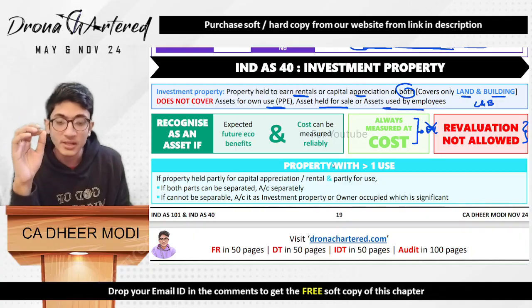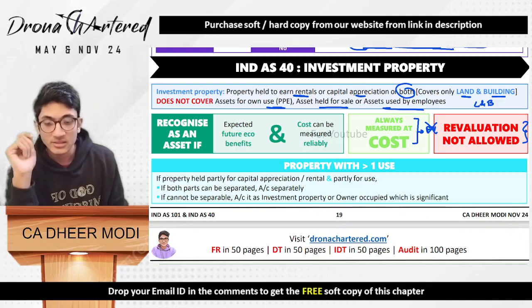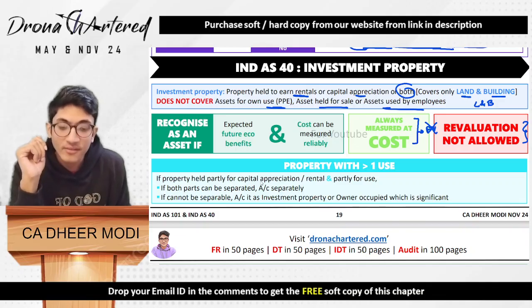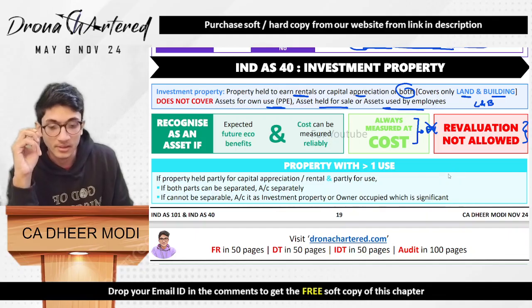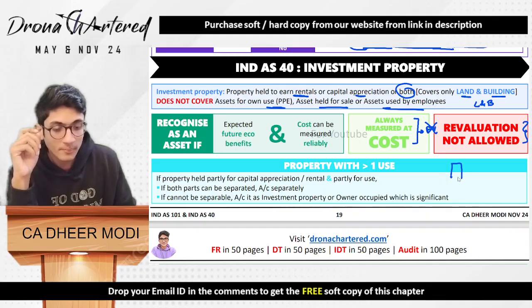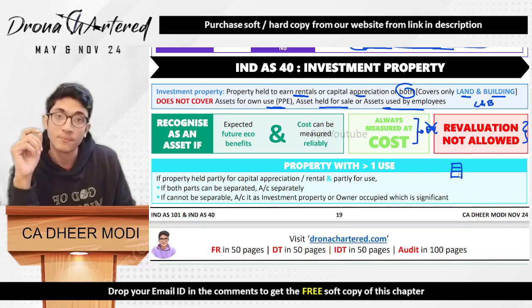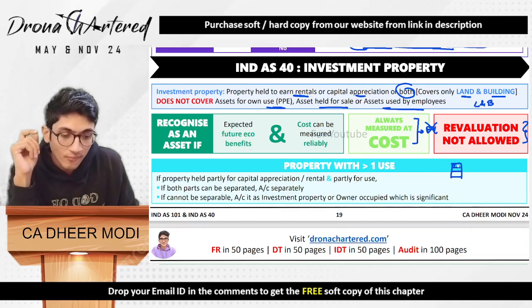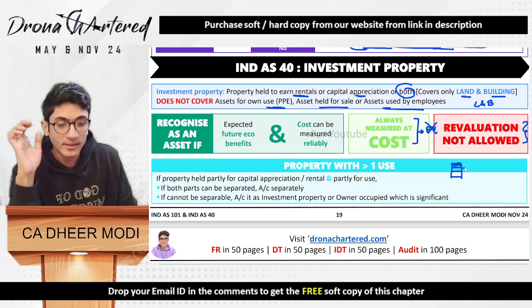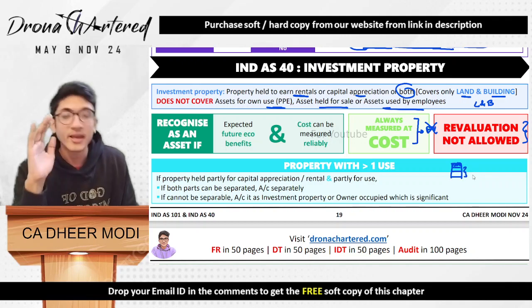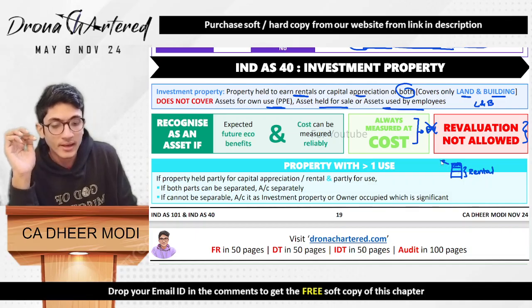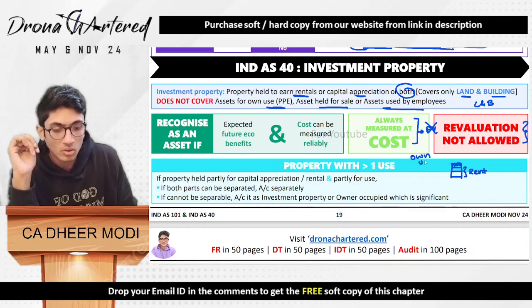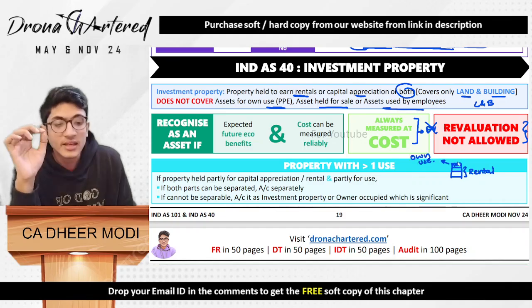If there is any property with more than one use, that is, if the property is held partly for capital appreciation and rental and partly for own use, say for example, you have one building of 3 floors. Out of this, one floor you are using for own use, and the other two for capital appreciation and rental. In such a case, sir, how do I treat this building?